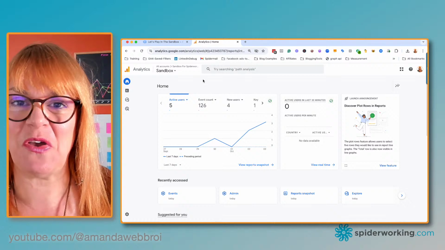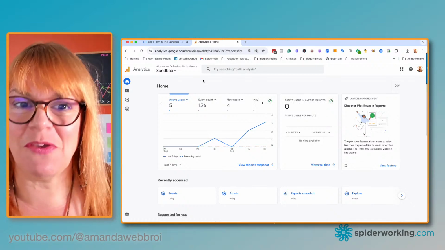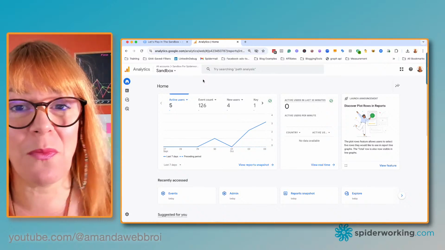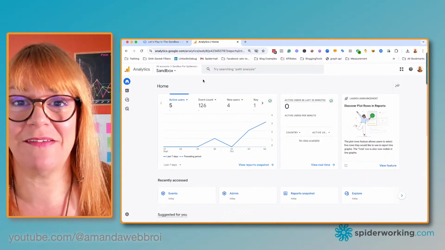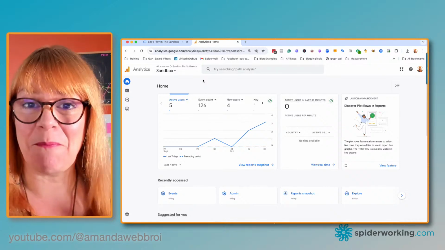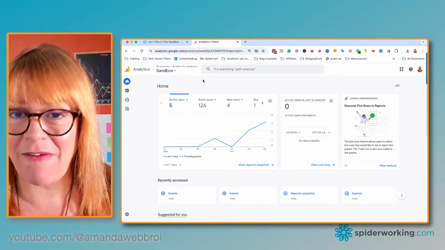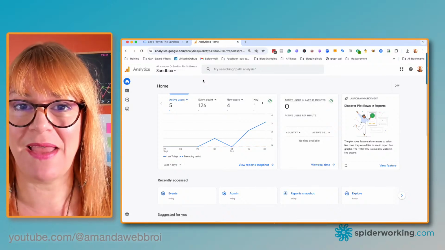And if they don't, and if you don't want to use Tag Manager, you should set this up. You should have a thank you page that you send people to. And you know when people arrive on that thank you page that they've completed that form. That's what it does for you. So we can set up page view events, the easiest one in the world to set up very easily within Google Analytics without Tag Manager.